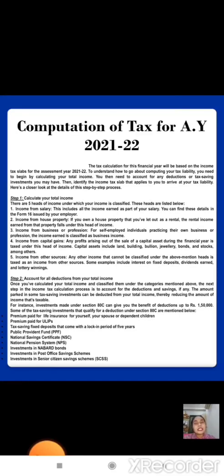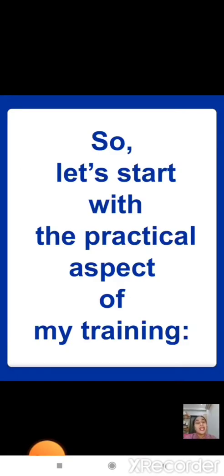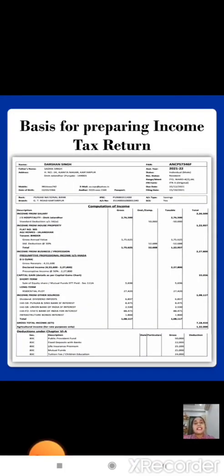Step 2 for computation of tax for accounting year 21-22 is to account for all deductions from your total income. The deductions may include premium paid for ULIPs, tax saving fixed deposits, national savings certificates, investment in NABARD bonds, etc. So, let's start with the practical aspect of my training. Basis for preparation of income tax return. This is the specimen of the income tax return I have studied from the practical point of view in the training.